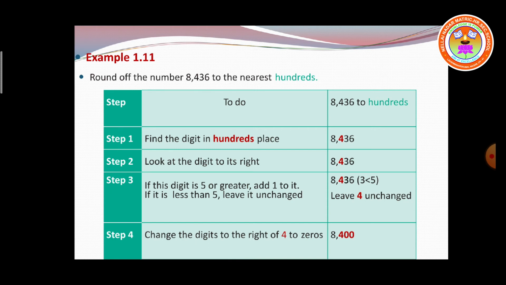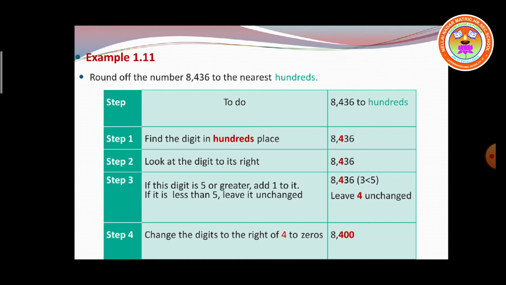First, we are going to round off the number to the nearest hundreds place. So what is step 1? Find the digit in the hundreds place. So you have to write down the place value on top of the number. Second step, look at the digit to its right. So here in the given number, the 3 is the number.